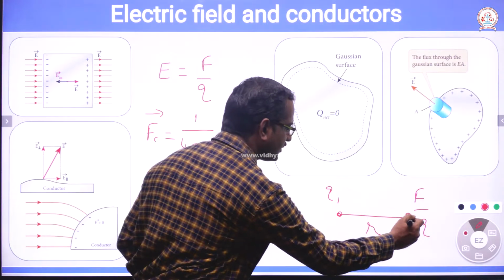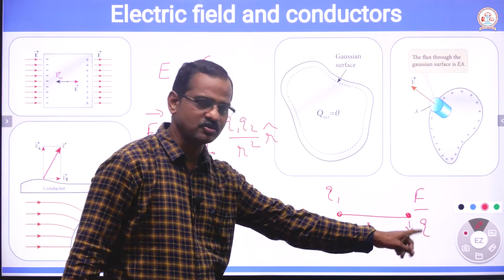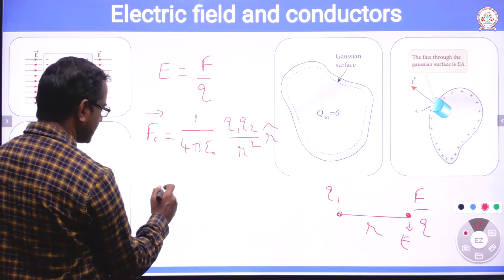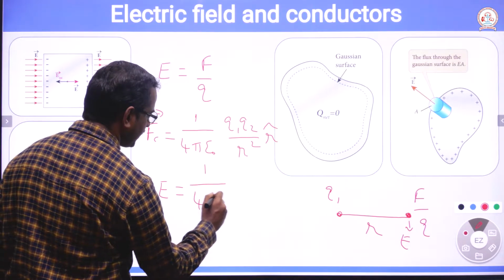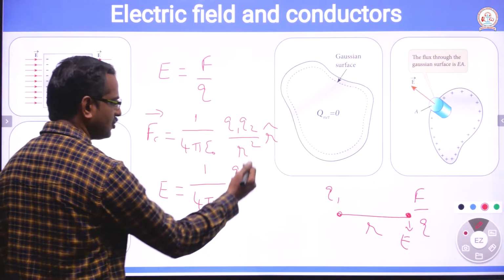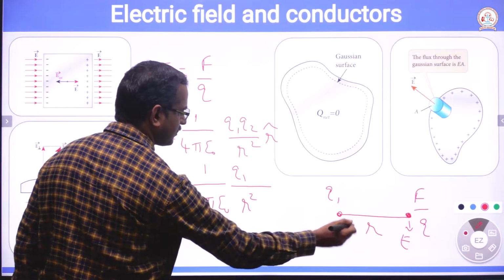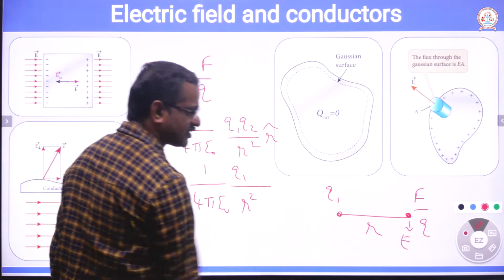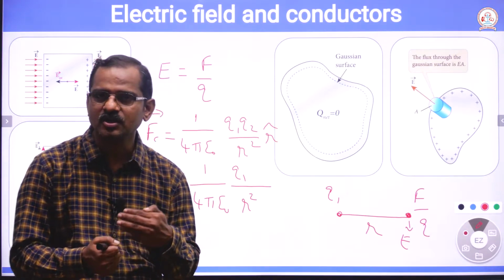Electric field equals force experienced by charge: 1 divided by 4 pi epsilon naught, q1 times q2, where q2 is the unit positive charge, divided by r square. We say that electric field at a point is the force experienced by a unit positive charge.